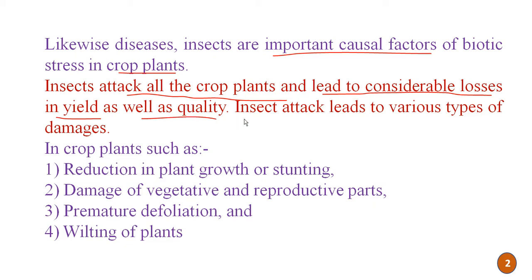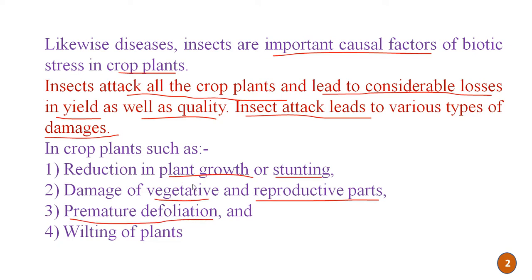So these insects are harmful, and insect attack leads to various types of damages in crop plants, such as reduction in plant growth or stunting, then damage of vegetative and reproductive parts, and premature defoliation.